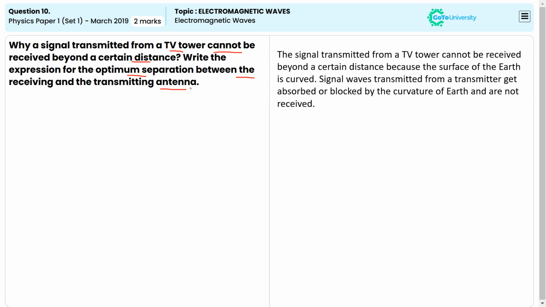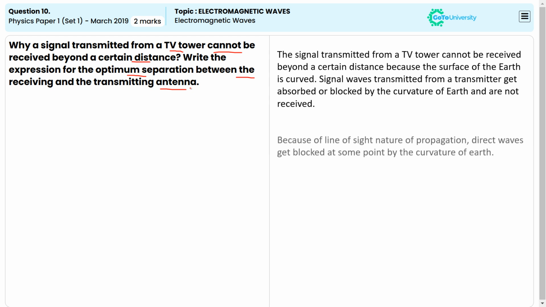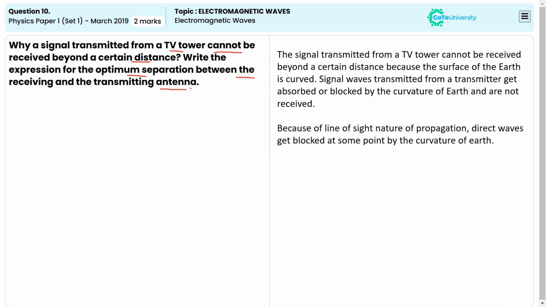Signal waves transmitted from the transmitter get absorbed or blocked by the curvature of the earth, or are not received. We can also say that because of the line of sight nature of propagation, the direct waves get blocked at some point by the curvature of the earth. Then we can write that d is equal to under root of 2hR, where R is the radius of the earth, up to a certain distance from the TV tower.